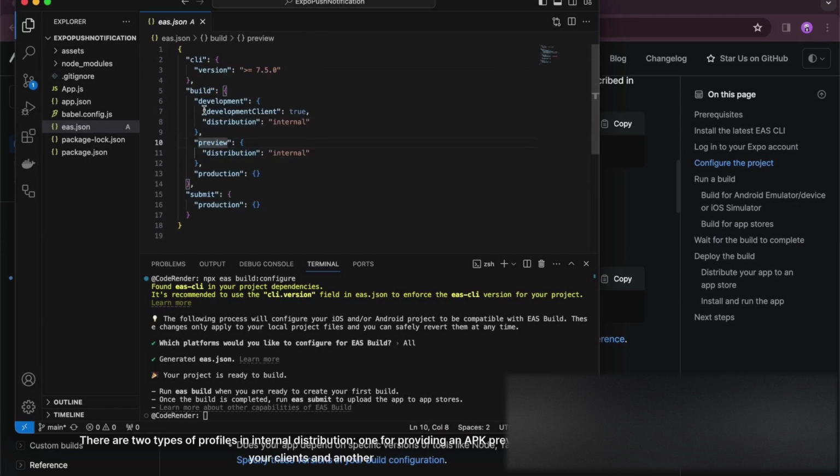There are two types of profiles in internal distribution, one for providing an APK preview to your clients and another for a development build used for debugging with the Expo Dev client. To configure internal distribution, add a variable distribution with a value of internal in the build. For a development build, add a variable development client and set it to true.